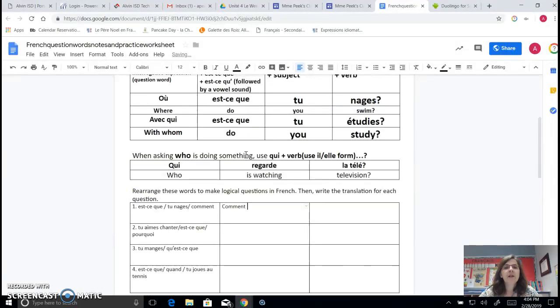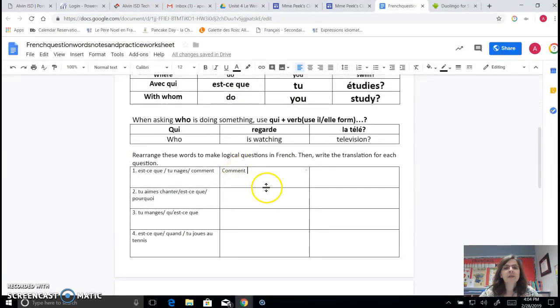Then if we follow our pattern, we know that est-ce que comes next. So we type est-ce que. Then the rest is the subject and verb. Tu is your subject, nages is your verb. So, comment est-ce que tu nages? And then we translated it. How do you swim? All right? And then we did the same thing for the rest of them.